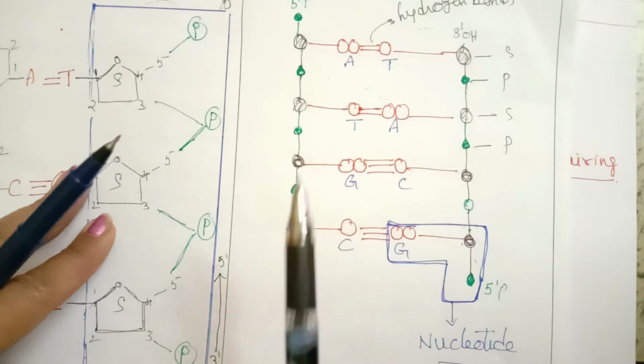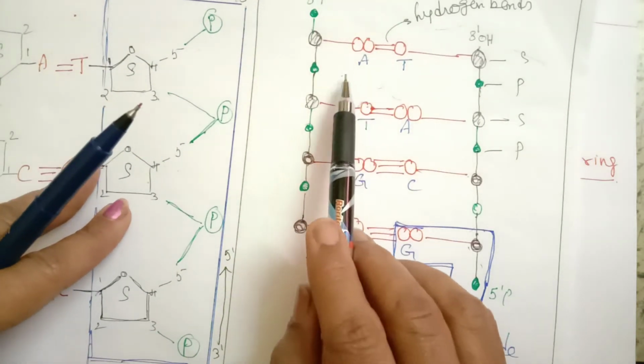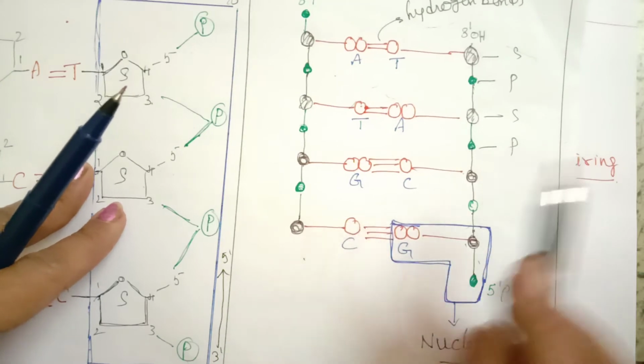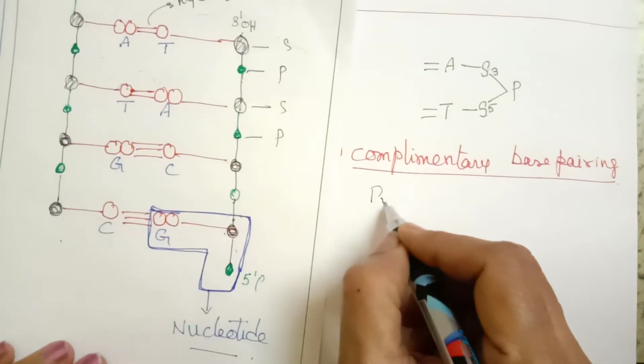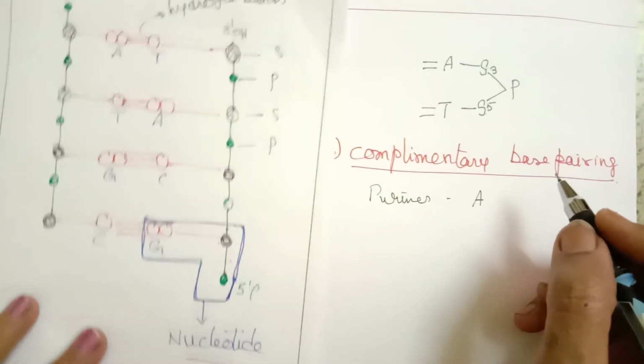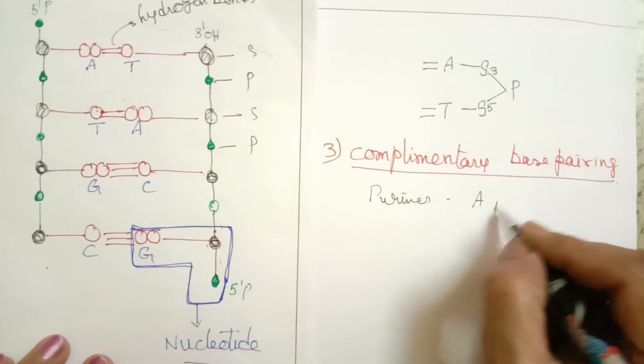So what is complementary base pairing? One purine always binds with one pyrimidine. Purines we know are adenine and guanine.